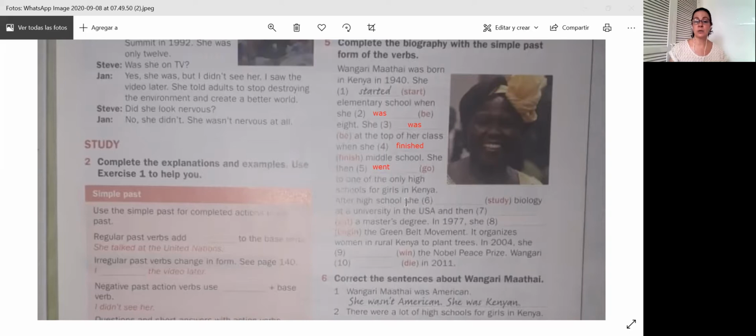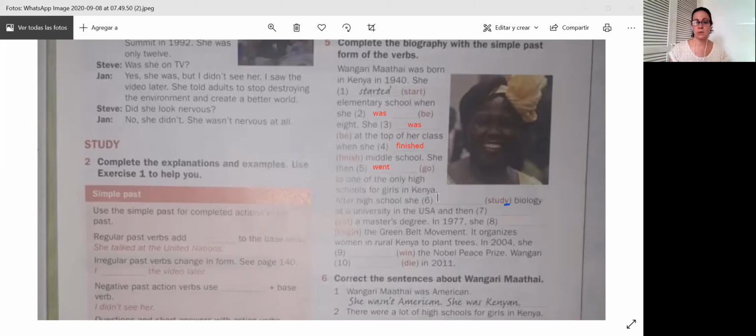After high school, she, okay, here we have something very particular. The word finishes with Y, as you can see, study finishes here with Y. What we have to do when it finishes with a Y is put I and then ED. You can't put study ed or study and leave the Y. No, you have to take away the Y and put IED.